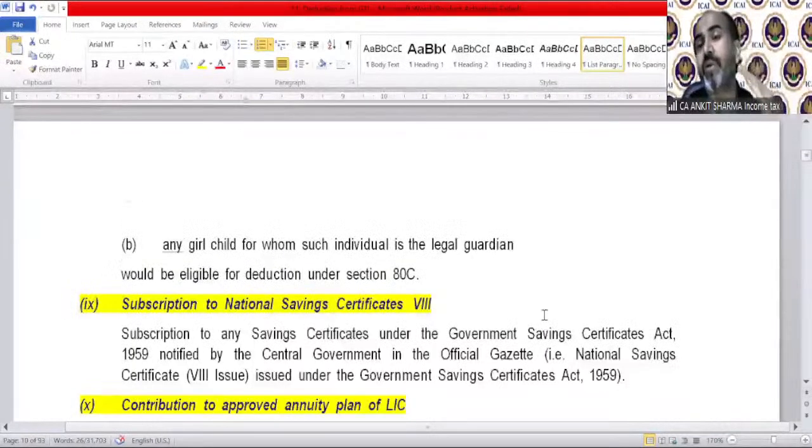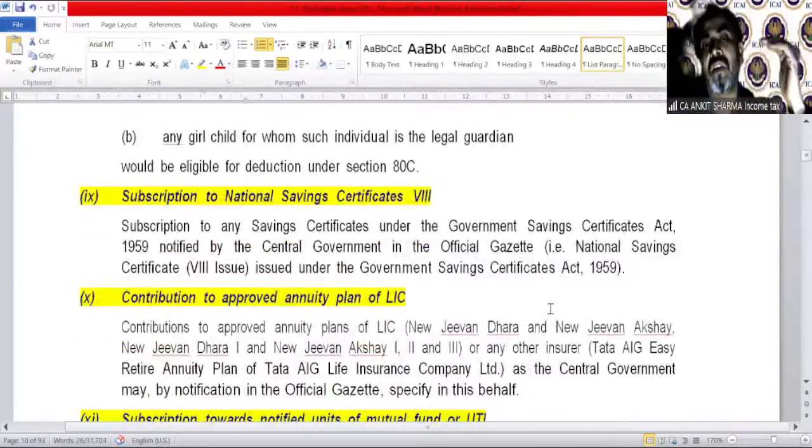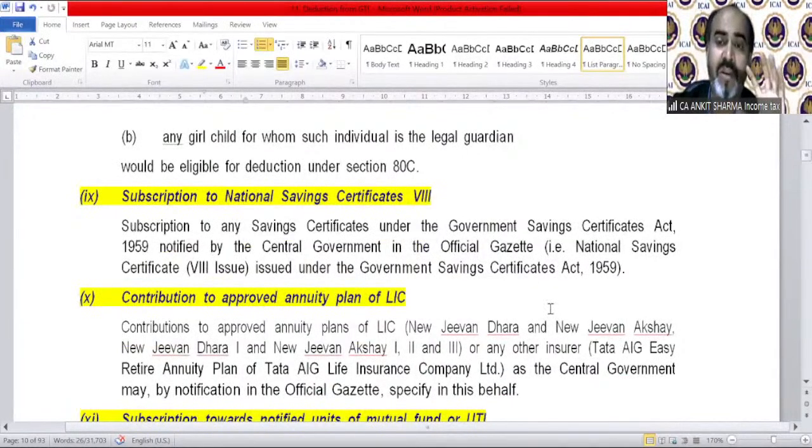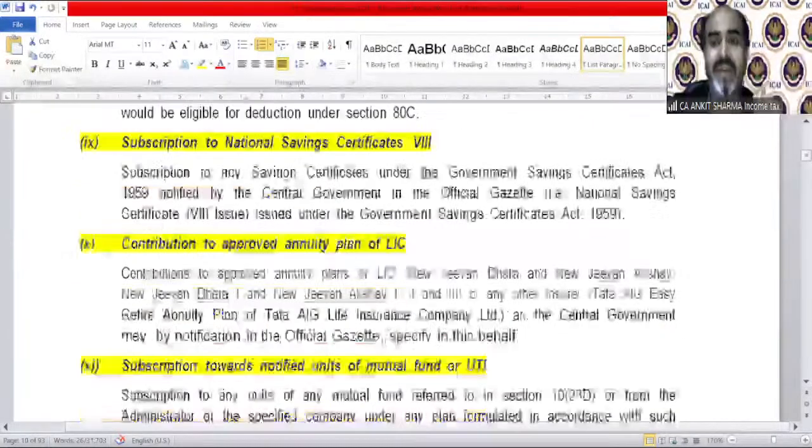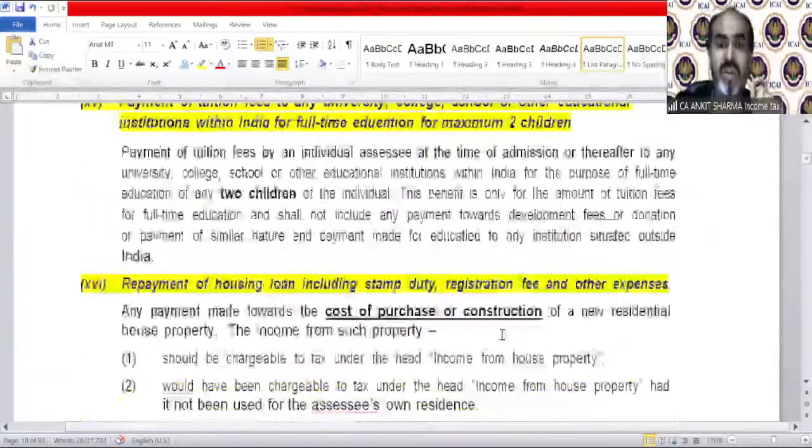For section 80C, you should read it, make a short note, and write down all the headings. That will be enough. But if there are some important provisions, like 15% or 10% of premium being allowed as deduction, you should specifically note them also. Section 80C technically combines a lot of payments, so you have to read it and learn them like this. So that was section 80C.